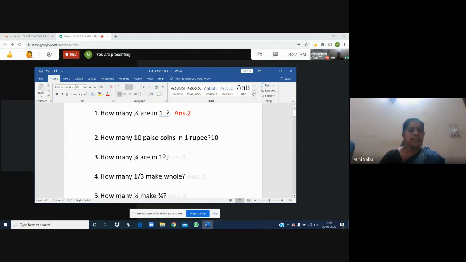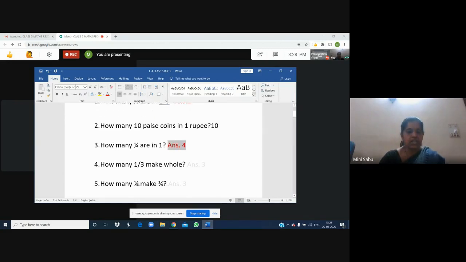Then next is how many 1/4 are in 1? Here 1 means whole. How many 1/4s are there? That means if you divide any object or number into 4 equal parts, how many 1/4 parts will you get? You will get 4. 4 parts will be there.